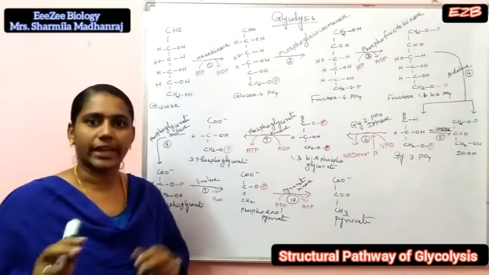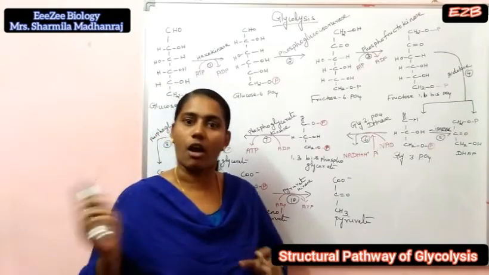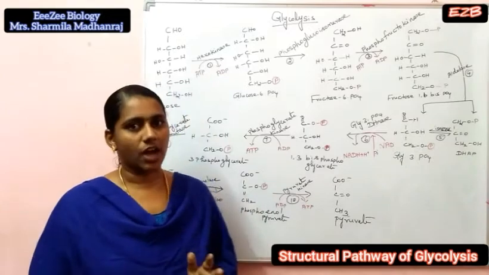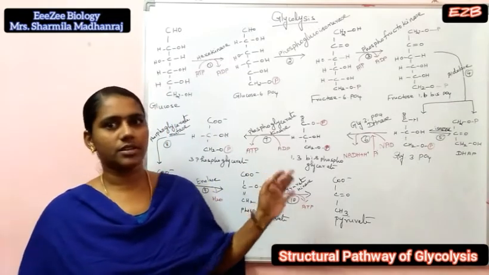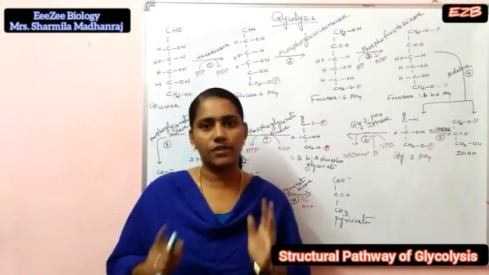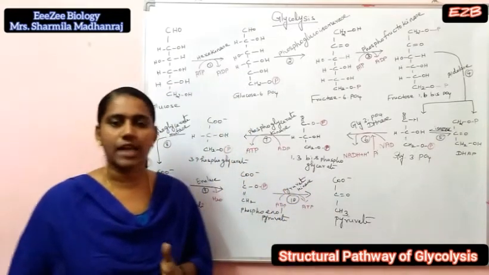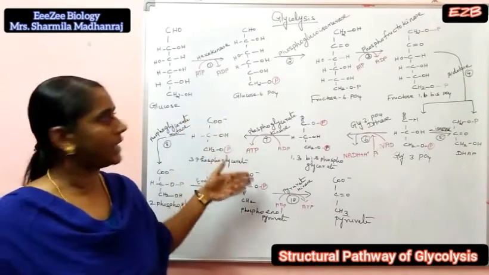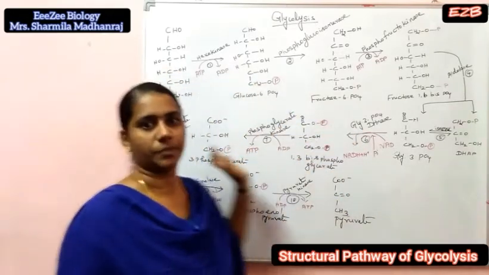This reaction takes place in the cytoplasm in all cells. Totally 10 enzymes are involved in this reaction. Next, glycolysis has 3 stages: energy investment phase, splitting phase and energy generation phase. Next, we are going to see the structural explanation.